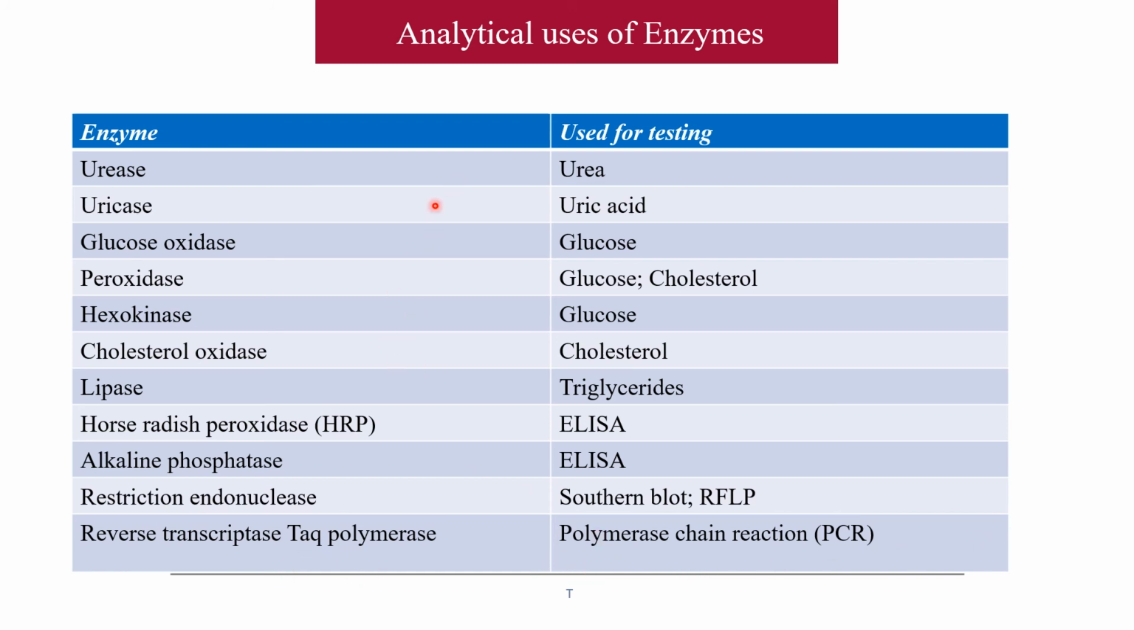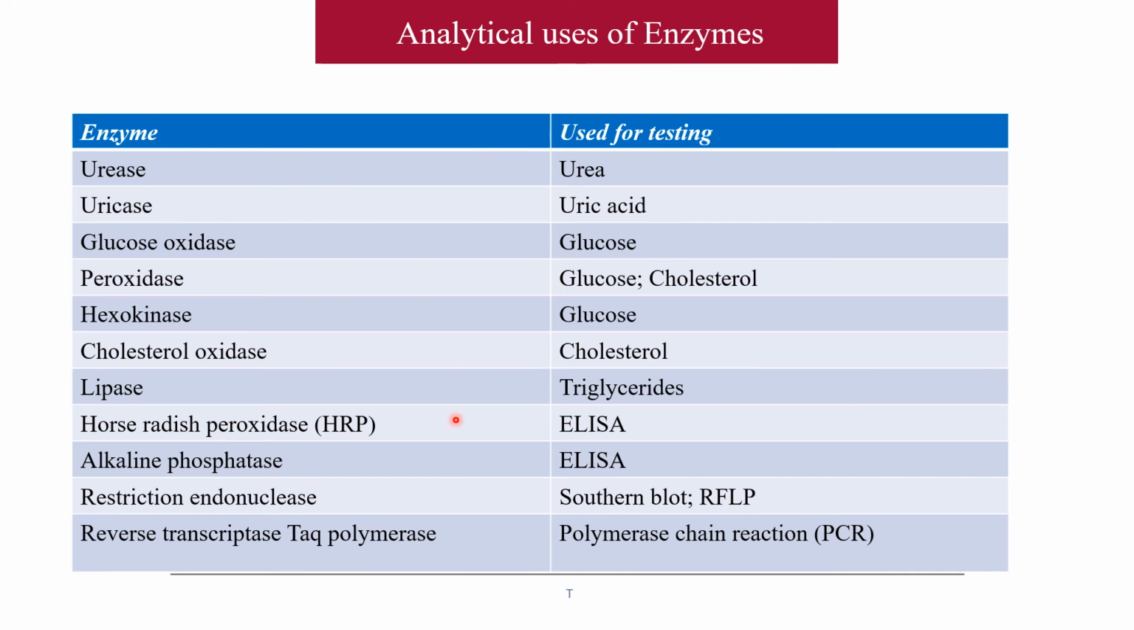So these are the analytical uses of enzymes. Enzymes are used in the laboratory for estimation of some substances, so that is called analytical uses of the enzymes. Urease for urea estimation, uricase for uric acid, glucose oxidase for glucose, peroxidase for glucose, peroxidase for cholesterol, hexokinase for glucose, cholesterol oxidase for cholesterol, lipase for triglyceride, horseradish peroxidase for ELISA, alkaline phosphatase for ELISA, restriction endonuclease in techniques like Southern blot and RFLP, and reverse transcriptase or Taq polymerase in polymerase chain reactions.